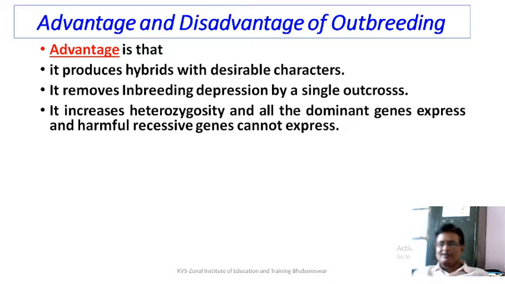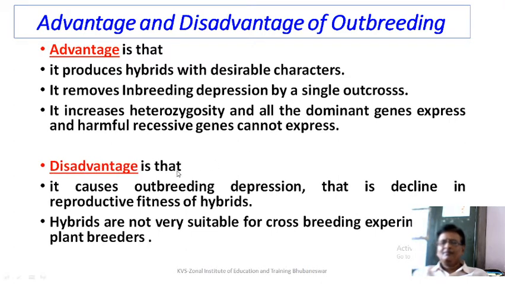Let us talk about the advantage and disadvantage of outbreeding. The advantage is that it produces hybrids with desirable characters. It removes inbreeding depression just by one single outcross. It increases heterozygosity, and all the dominant genes express and harmful recessive genes cannot express. What are the disadvantages? It does have some disadvantages, but less than what inbreeding has. It causes outbreeding depression. There is a decline in reproductive fitness of the hybrids. The hybrids are not very suitable for cross-breeding experiments by plant breeders.